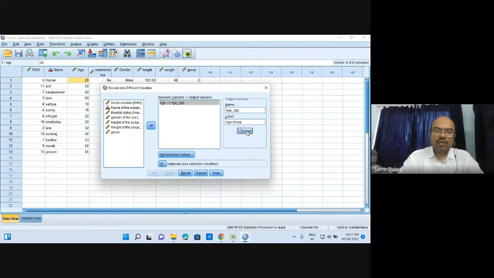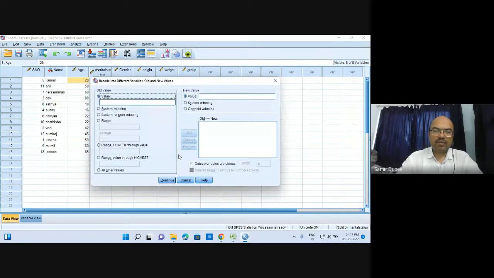Once you hit change, it will be changed to age group. Now we have to rearrange the values. Old and new values have to be seen, and the value has to be changed.